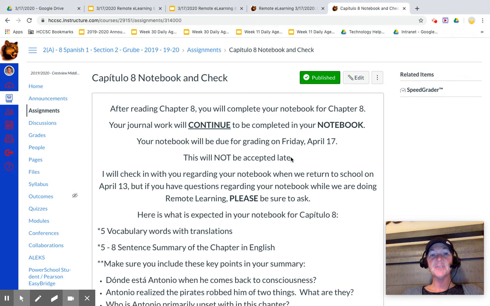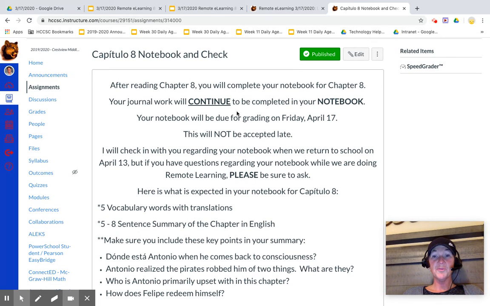So today is the first day that you'll be reading a new chapter. And remember, yesterday I told you that we're going to continue on with the notebooks. Your notebook is actually not due in completion until Friday, April 17th. I would not hold off on that because you want to be able to enjoy those 2 extra weeks of spring break. So read chapter 8 for today.